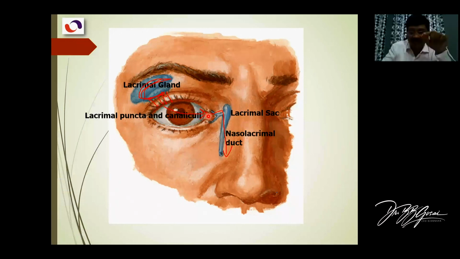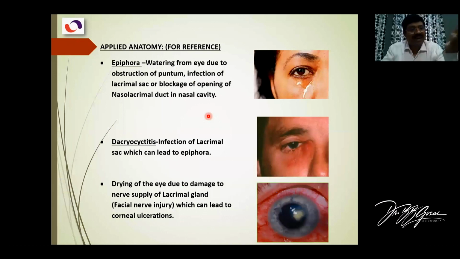So this is just applied, for reference. As I mentioned, this will be discussed by the clinician, because there may be a blockage of the nasolacrimal duct, or an infection of the lacrimal sac. Infection of the lacrimal sac is known as dacryocystitis. Because that will block the drainage, the fluid will overflow. Continuous watering from the eye is known as epiphora. So epiphora, I think, is one of the MCQs.